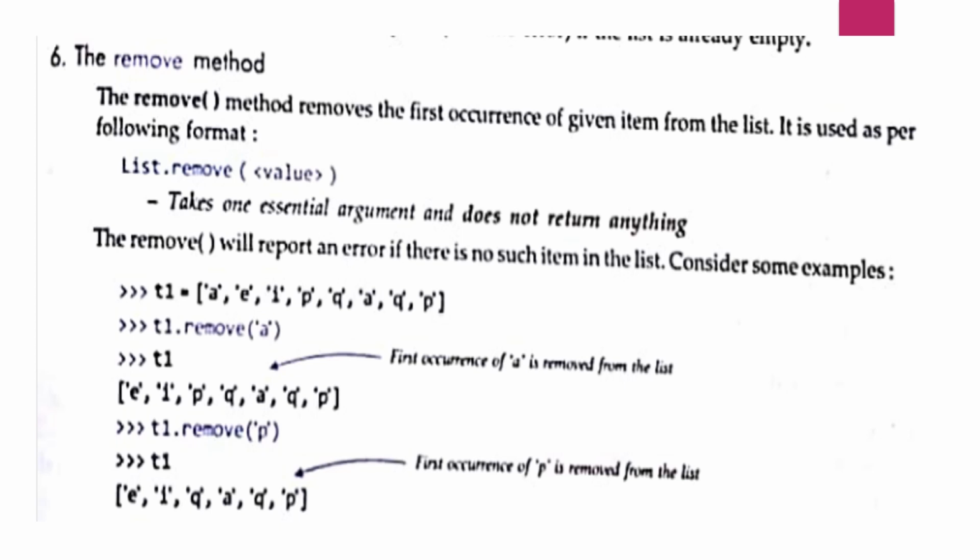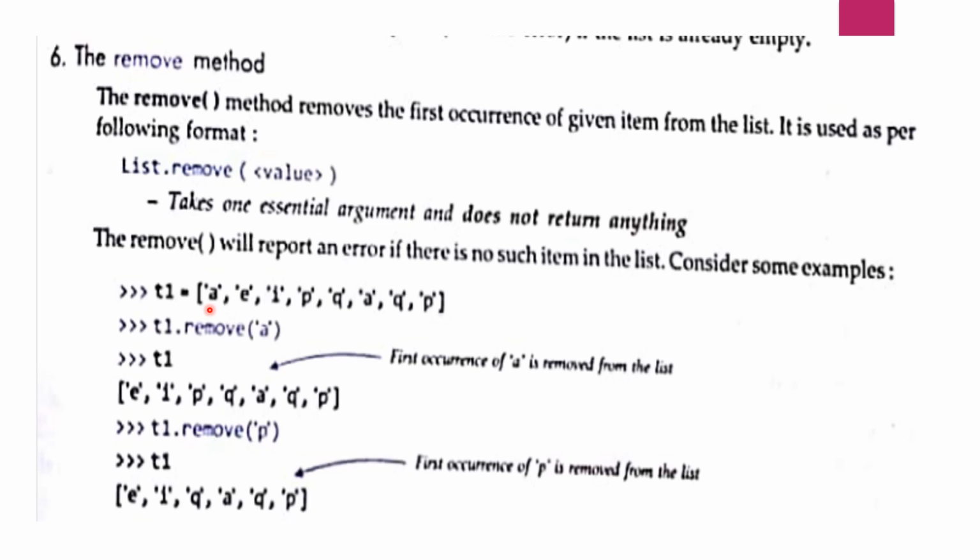We have three methods to remove an element from the list. One, we have seen the del statement. Second, we have seen the pop method. And third is the remove method. So this remove method will report an error if there is no such item in the list. If we are trying to remove or delete an item which is not available, then it will return an error.